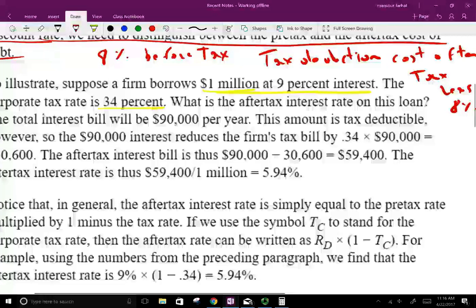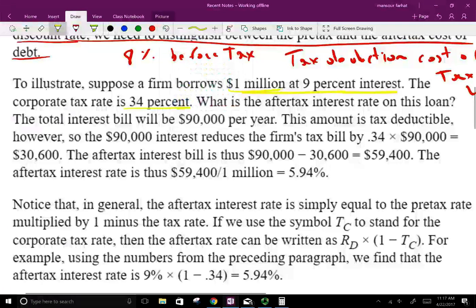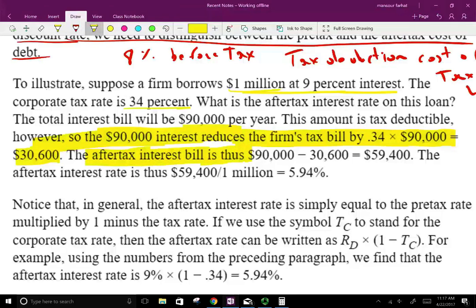So I showed you the detailed calculations. Hopefully now this number makes sense to you. So the total interest bill is $90,000, which in turn reduces your taxable income by 30,600, as I just showed you below. The after-tax interest bill. So what is your cost after tax? So what is your interest cost? Well, think about it.